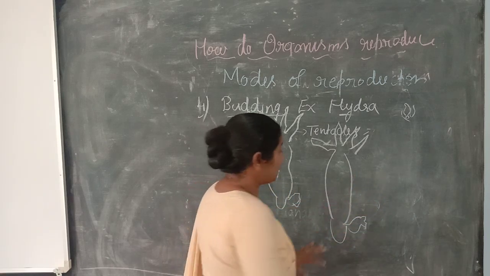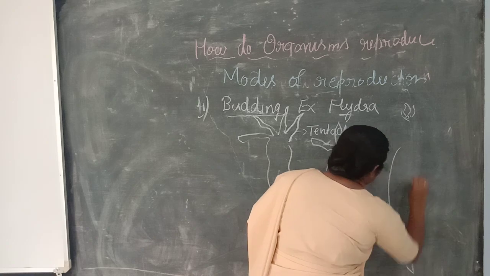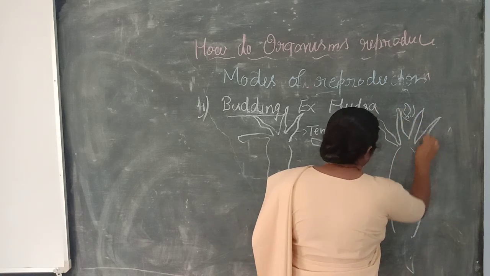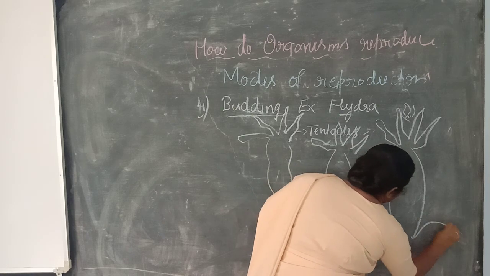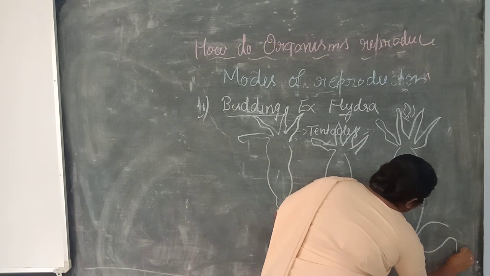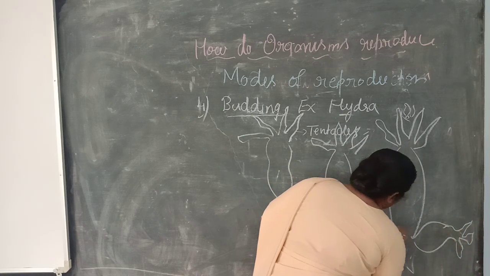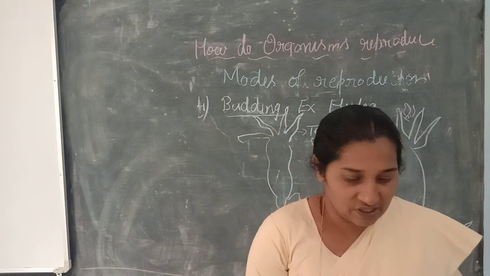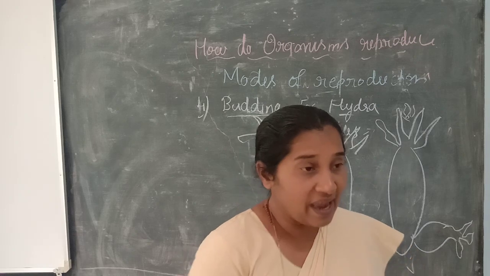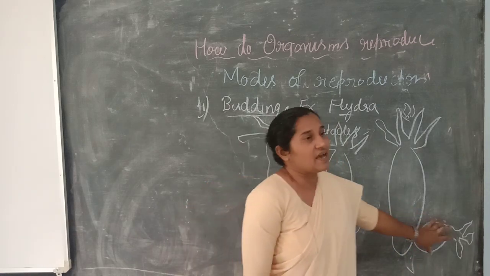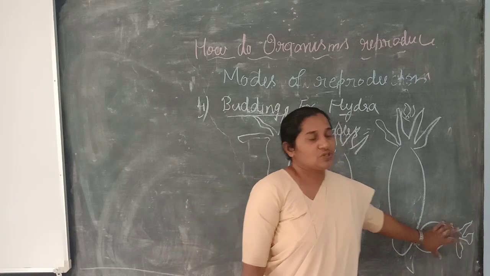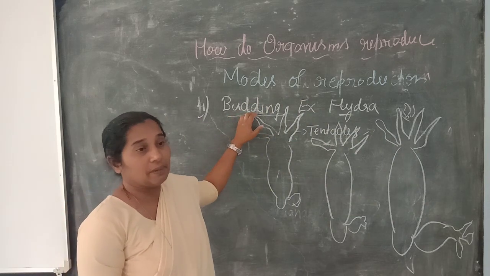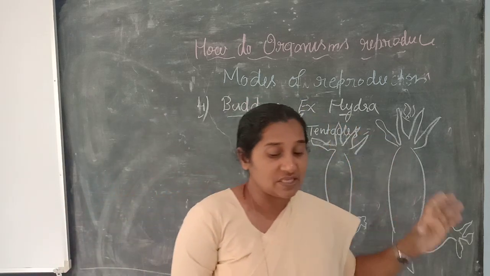And in the third stage, you have the hydra here with tentacles, and this can again be developed into another body from the adult body. From the adult, another hydra can be developed. So this situation we call budding. Remember, budding is seen in organisms such as hydra.